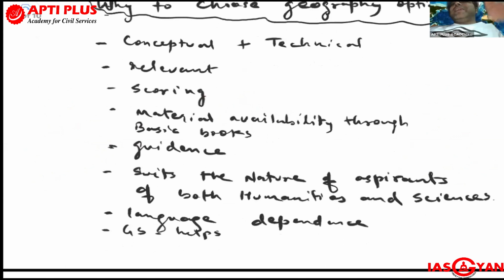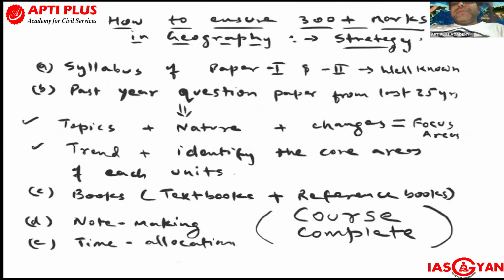how to get that? Suppose you have chosen this option. How do you ensure more than 300 or 310 or 320 marks in geography?